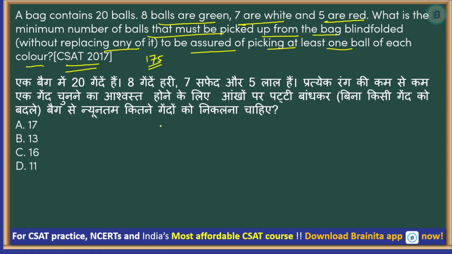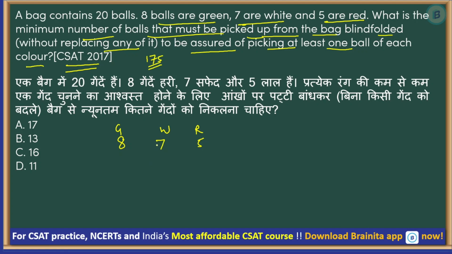Okay. So what is the logic here? A bag contains 20 balls, 8 are green, 7 are white, and 5 are red. What is the minimum number of balls that must be picked up from the bag blindfolded? Okay, whereas you do not know which ball you are taking out.